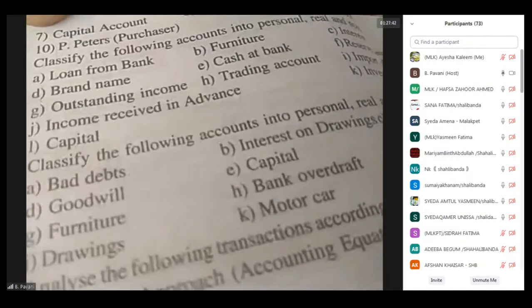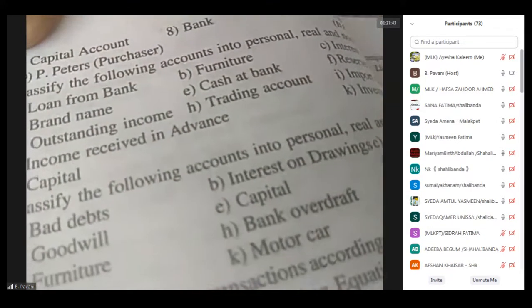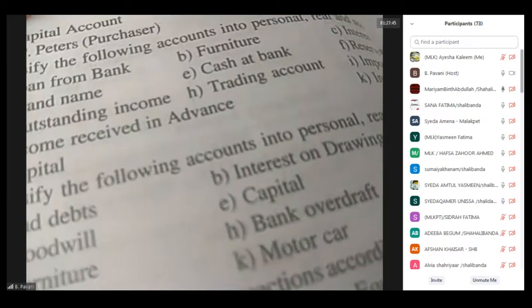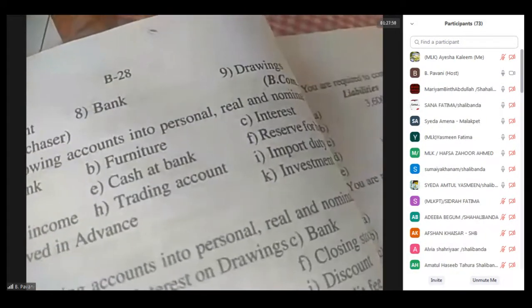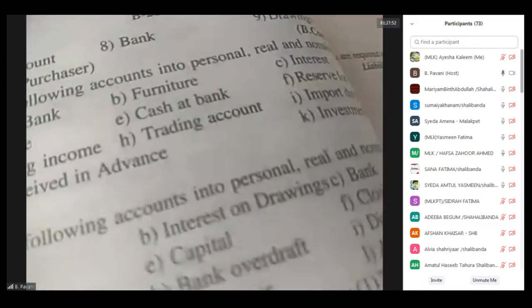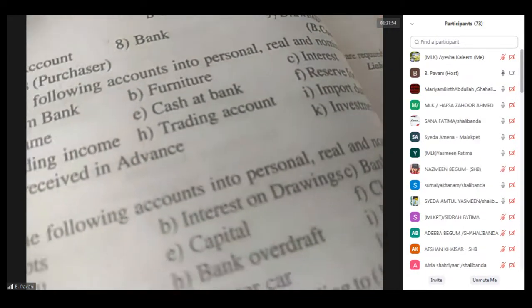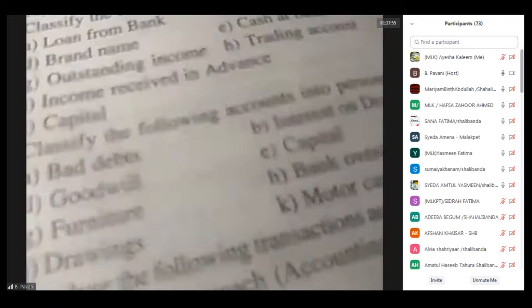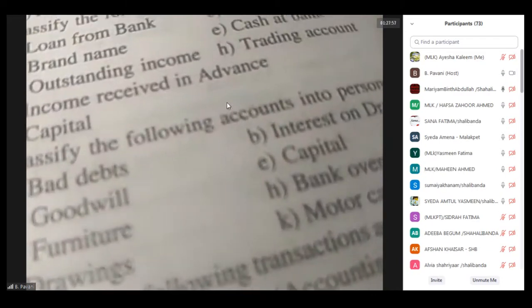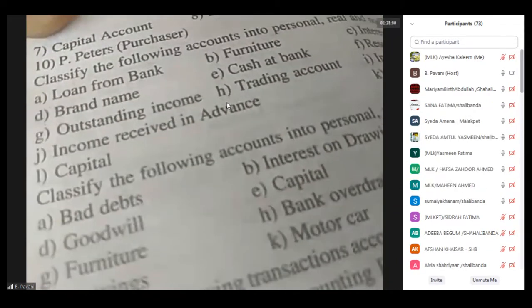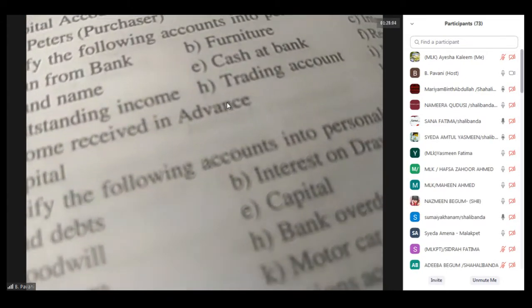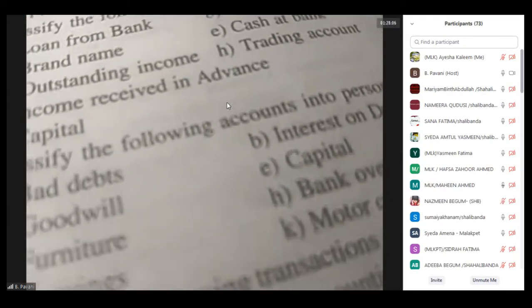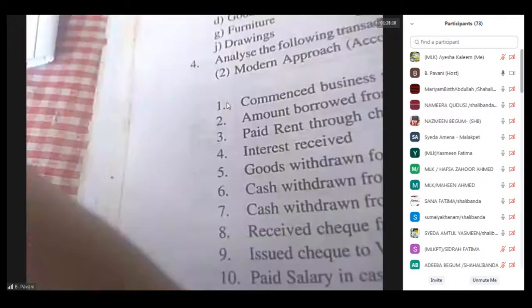The next is income received in advance. Personal account. Good. The next one is investment. Real account, investment is an asset. Next, income received in advance, personal account. Capital account, personal account. Okay. The next one you see.